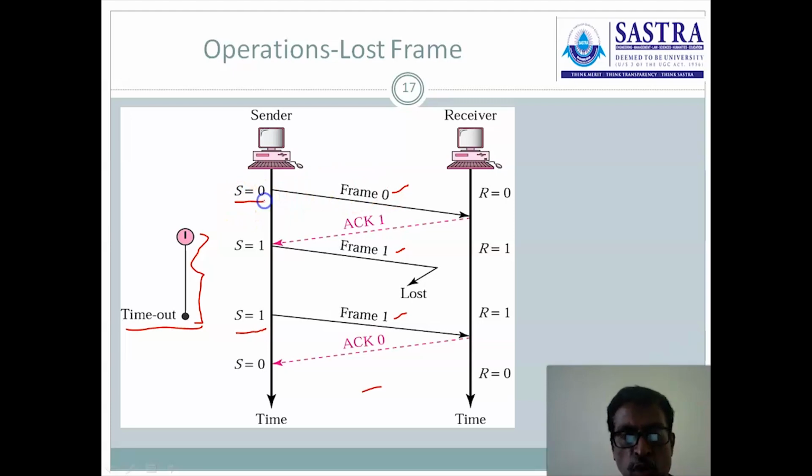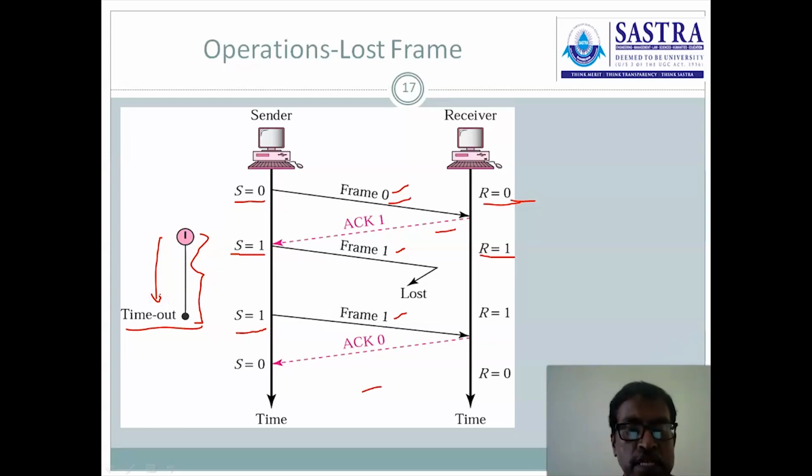S equal to 0, the sender is going to transmit the 0th frame, and the receiver is also expecting the 0th frame. Then frame 0 is transmitted. 0 equal to 0, the frame is received correctly, send acknowledgement, R is incremented by 1. The acknowledgement is transmitted. Once the positive acknowledgement is received, then the S variable is set to 1. The timer is started here. Why is the timer mentioned here?